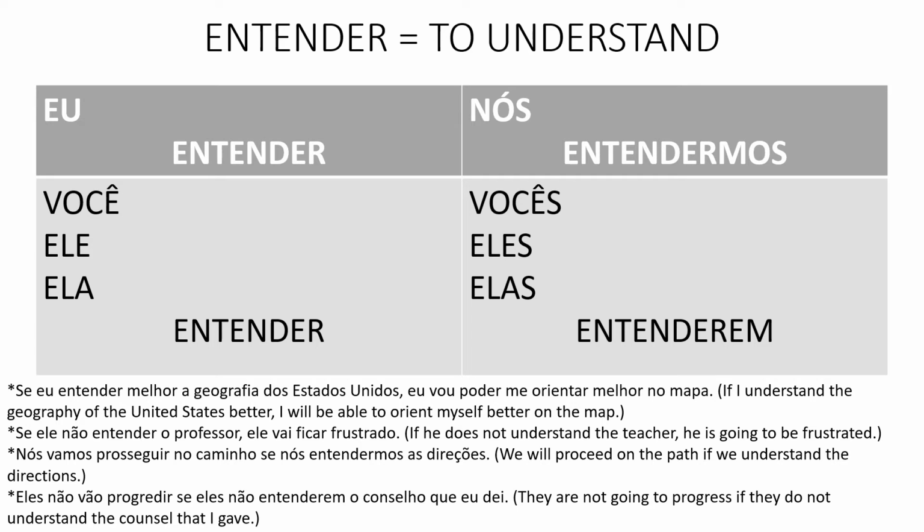If I understand the geography of the United States better, okay, eu vou poder me orientar. I will, or I am going to be able to orient myself, that's the reflexive, me orientar, better on the map. So this is getting a little more complex, right? I'm using multiple verbs in a row on the last half of that sentence, but you can see, se eu entender, if I understand in the future, right? Eu vou poder me orientar. I will be able to orient myself.